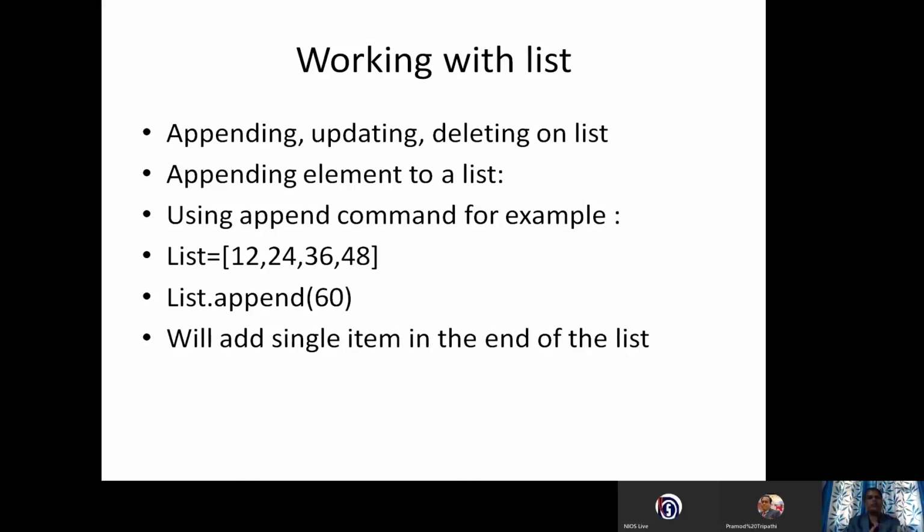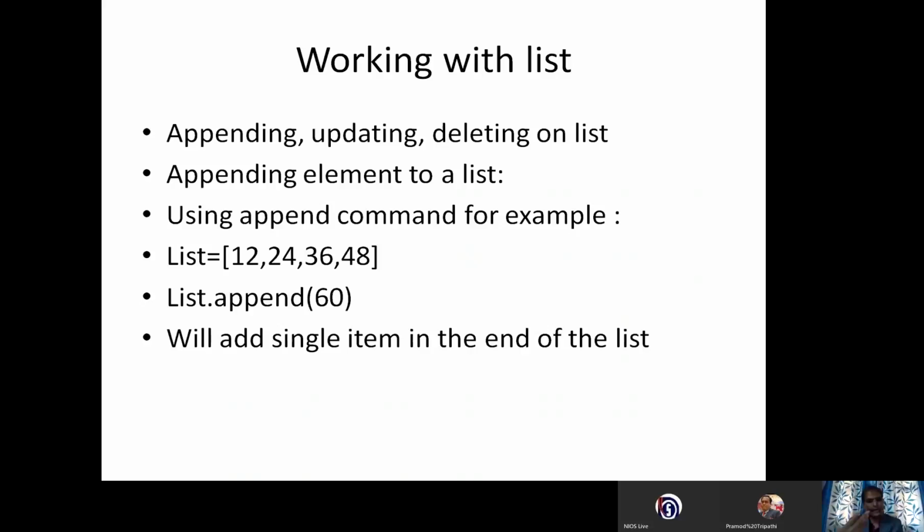We cannot add in between the list. To add in between the list, or wherever we want, we can use some other method. So dot append will add this 60. You can see list dot append 60, some value I have given, and the value will be added after 48.